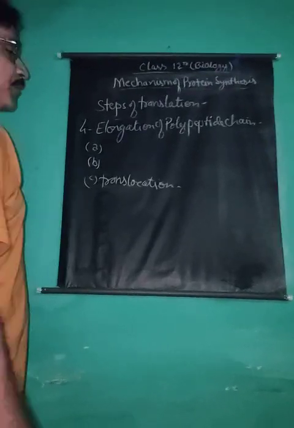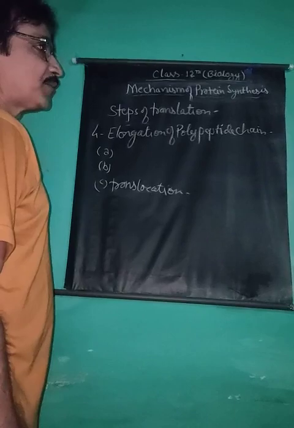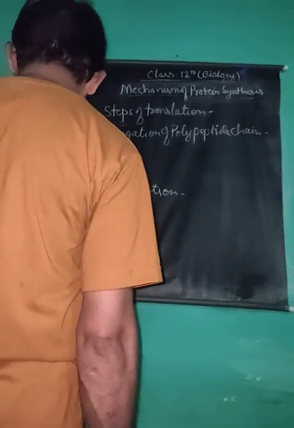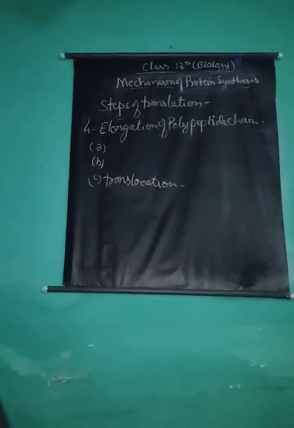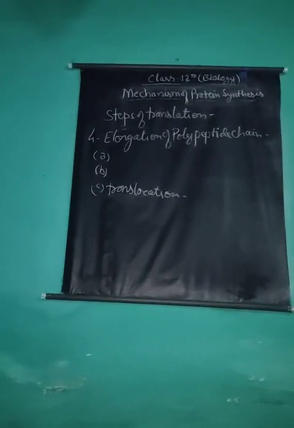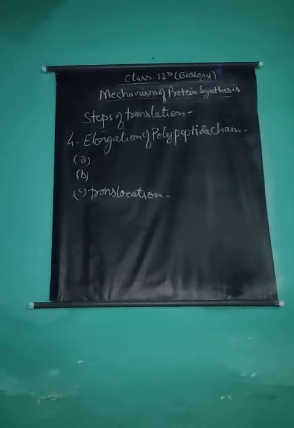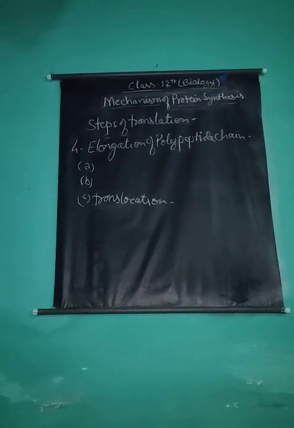The first peptide bond is between the first and second amino acids, the second peptide bond between the second and third amino acids. Now the fourth amino acid tRNA complex attaches, and the above process is repeated until the synthesis of the complete molecule of protein.